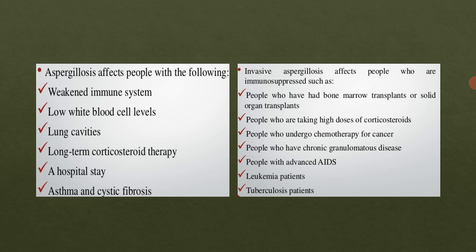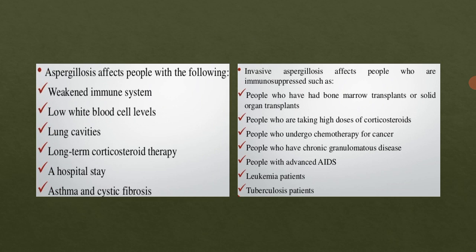So it will be beneficial for the fungi if a person previously had lung cavity infections such as tuberculosis. Then if a person is on long term corticosteroid therapy, that also adds to the susceptibility to infection.